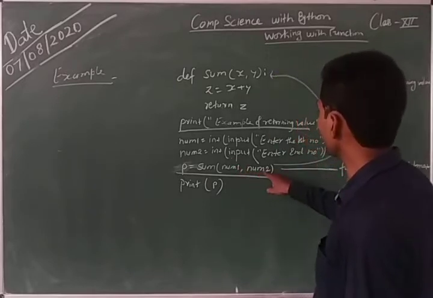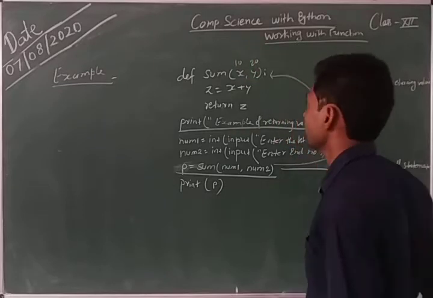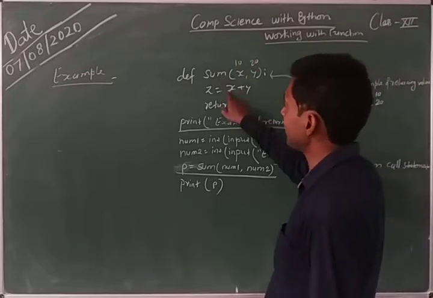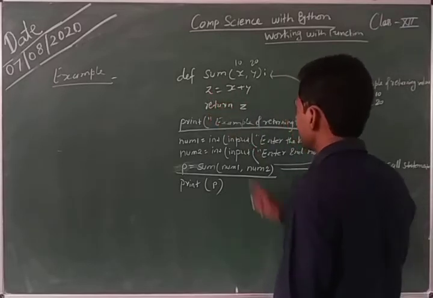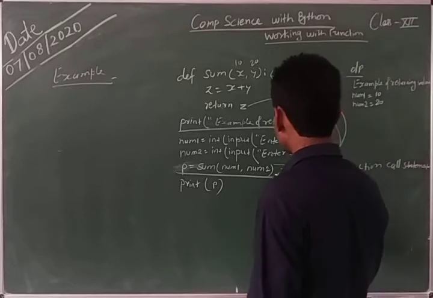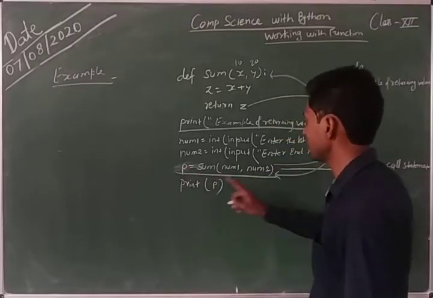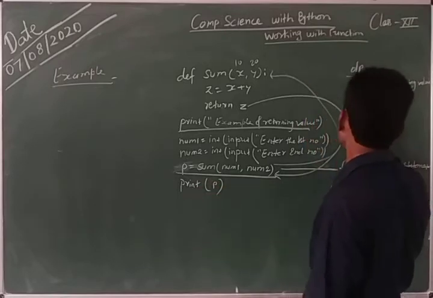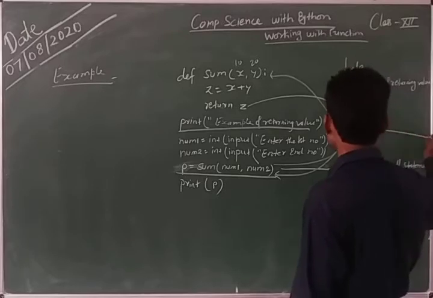The values of num1 and num2, 10 and 20, are transferred to these variables and added, and the result is stored in Z. Now Z becomes 30. Again, after this, program control comes to this line and assigns the value P is equal to 30. Then print P. What is P? 30. This will be the output of this program.